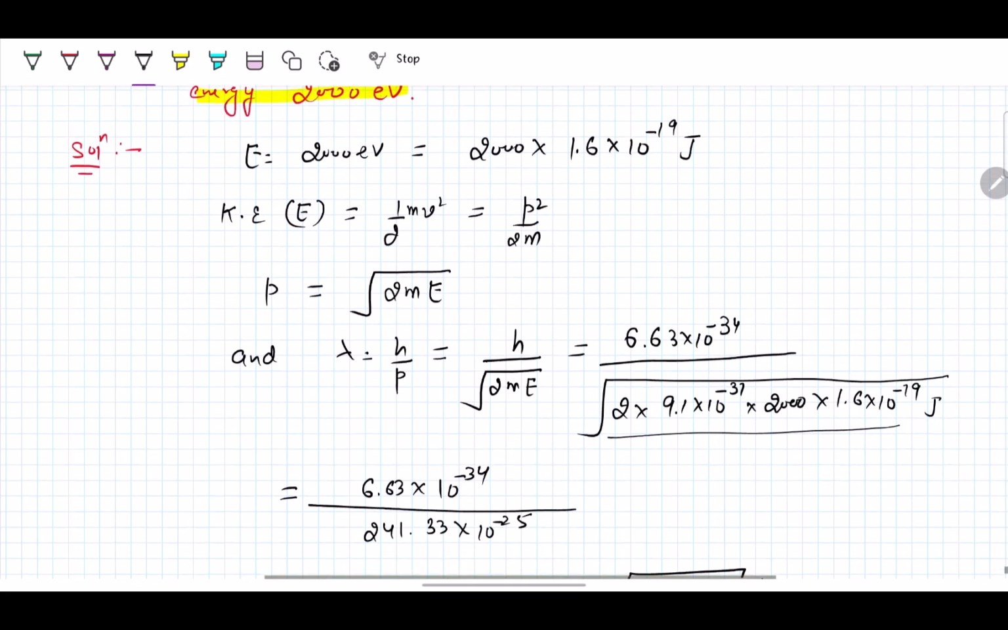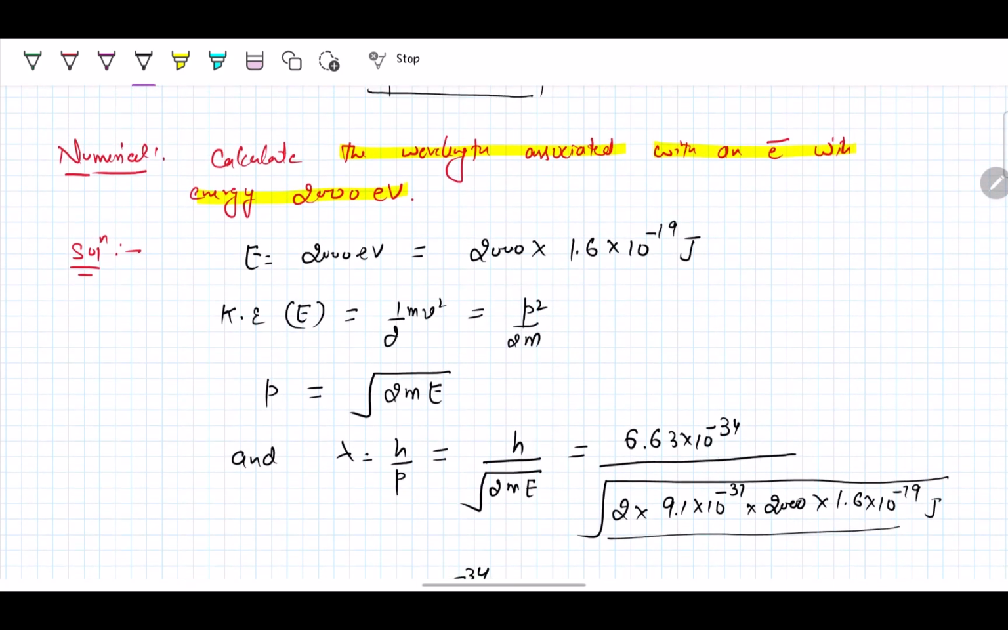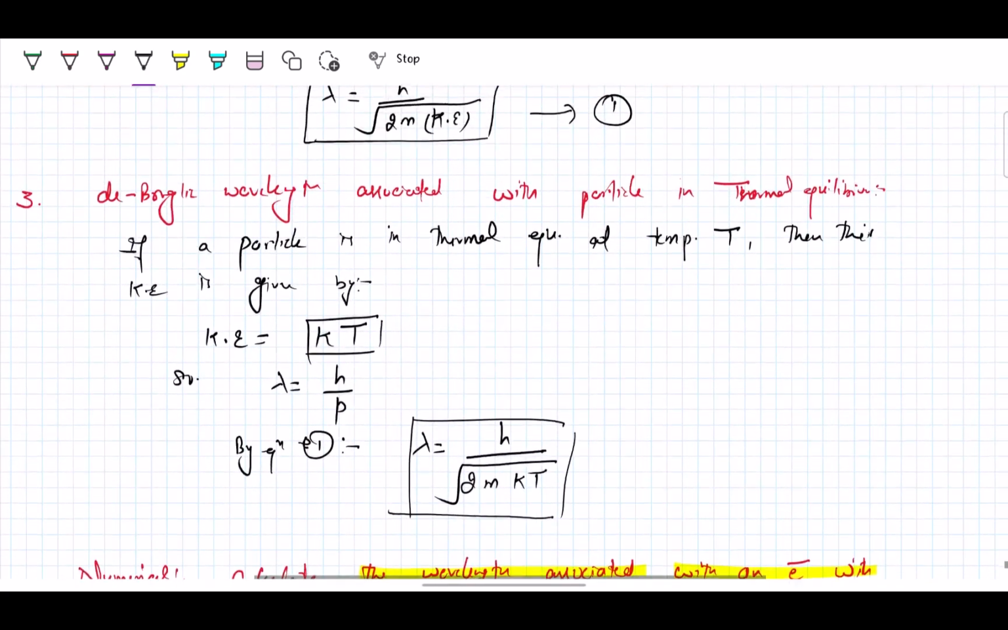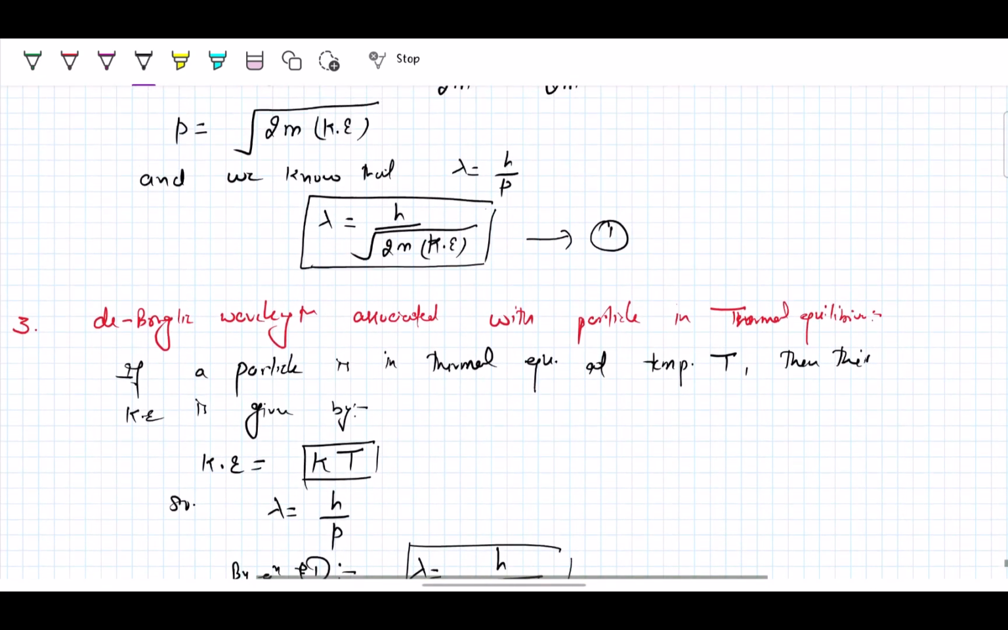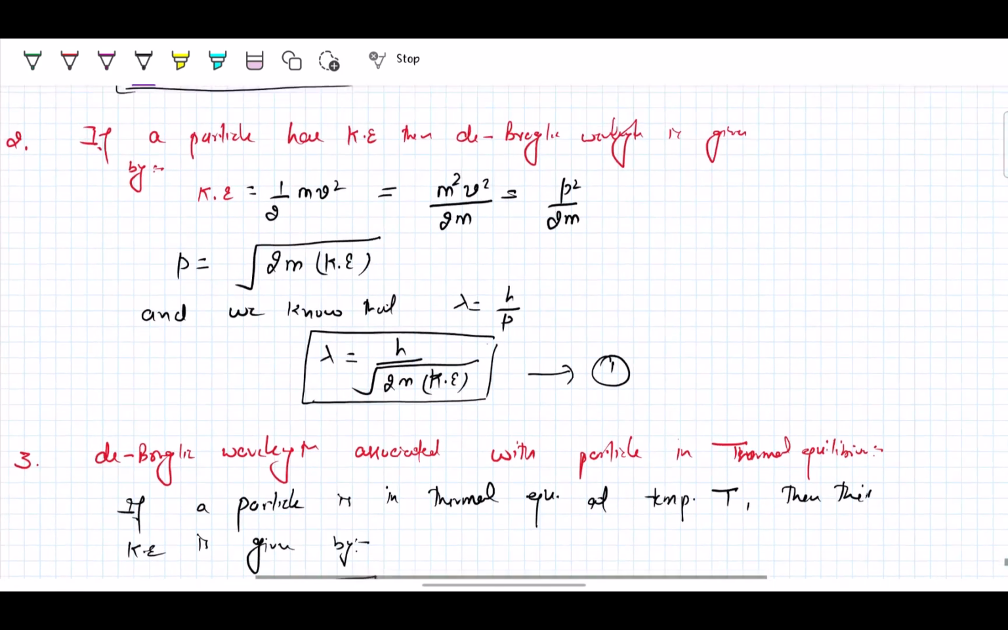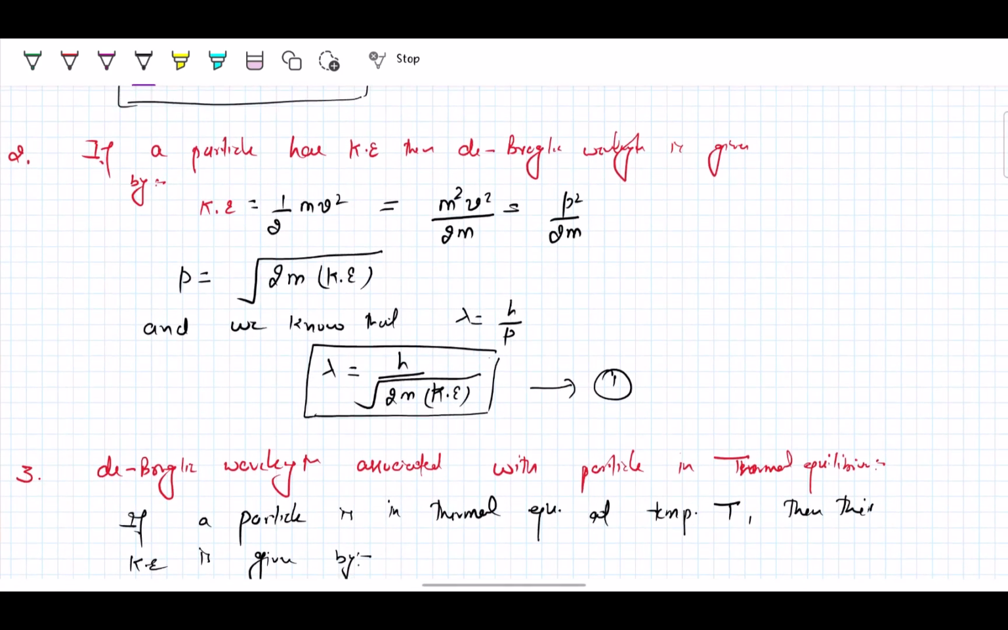So we can solve numericals related to de Broglie wavelength. We have covered all the cases. If you get any numerical related to this, you can directly use these formulas.